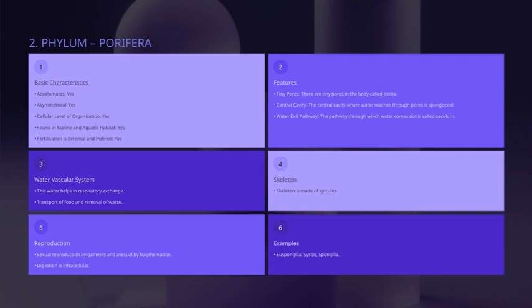Finally, understanding the overall organization, sponges are cellular-level organisms, and they are asymmetrical, meaning they don't have a regular body plan like bilateral symmetry. They are also classified as acoelomates, which means they lack a true body cavity. All these features connect to the overall theme of how simple yet effective these organisms are in their aquatic environments, showcasing the basic characteristics of the phylum Porifera.